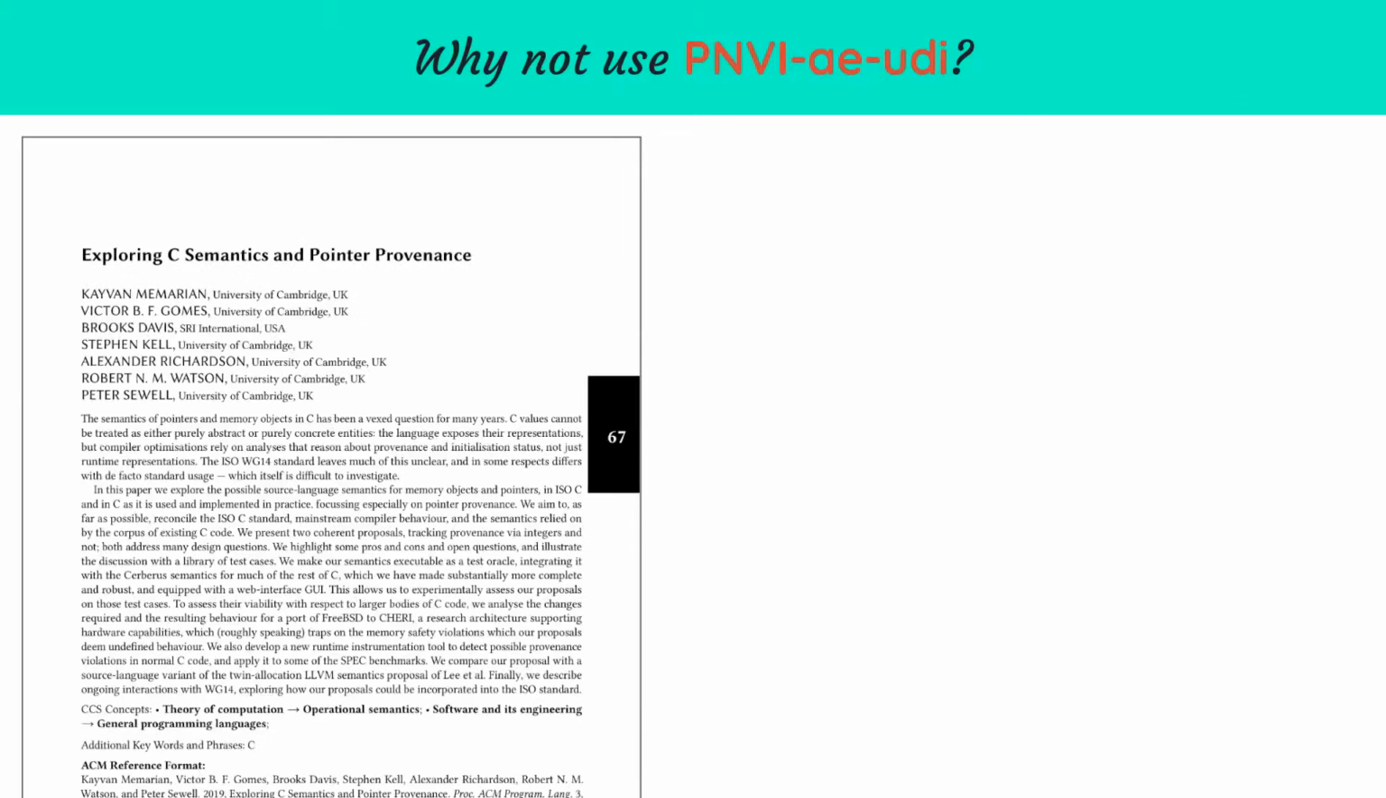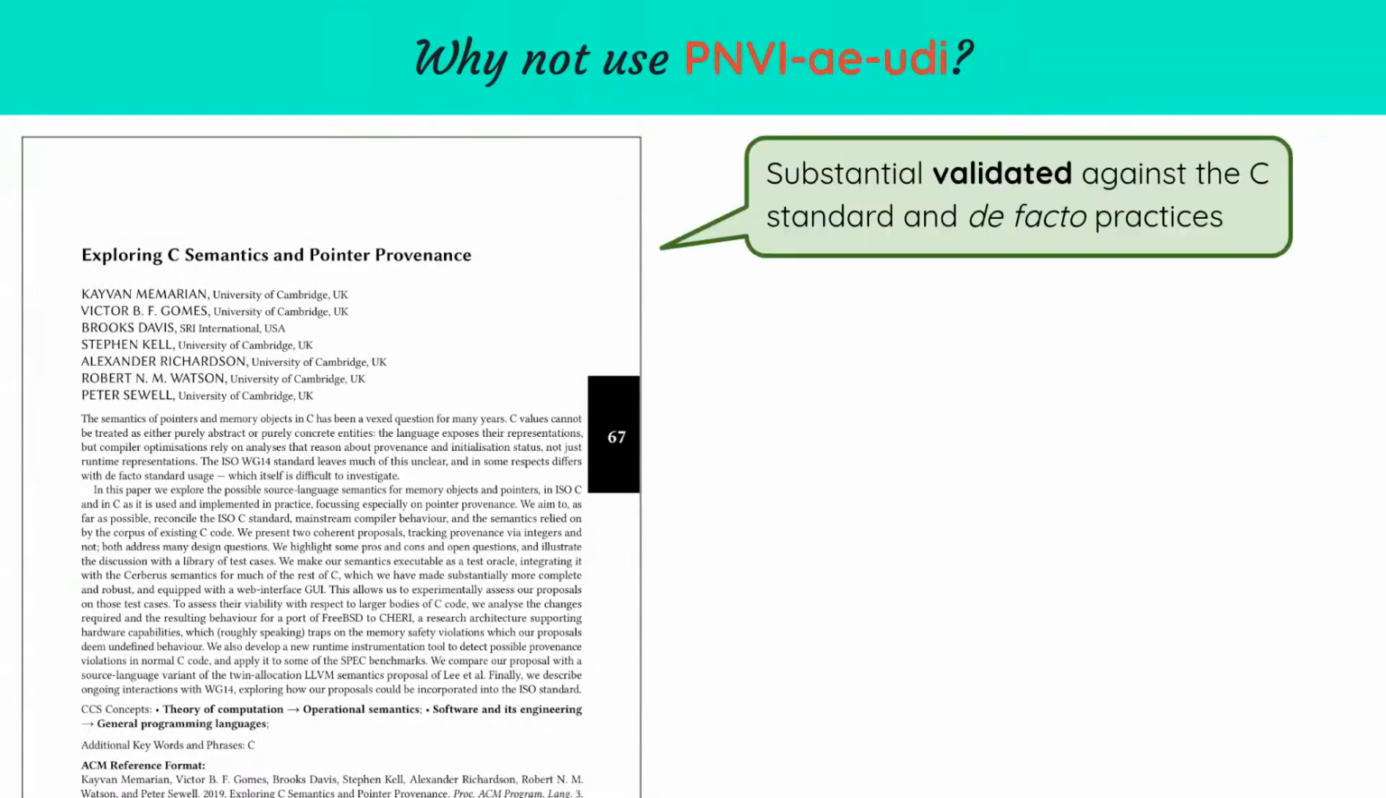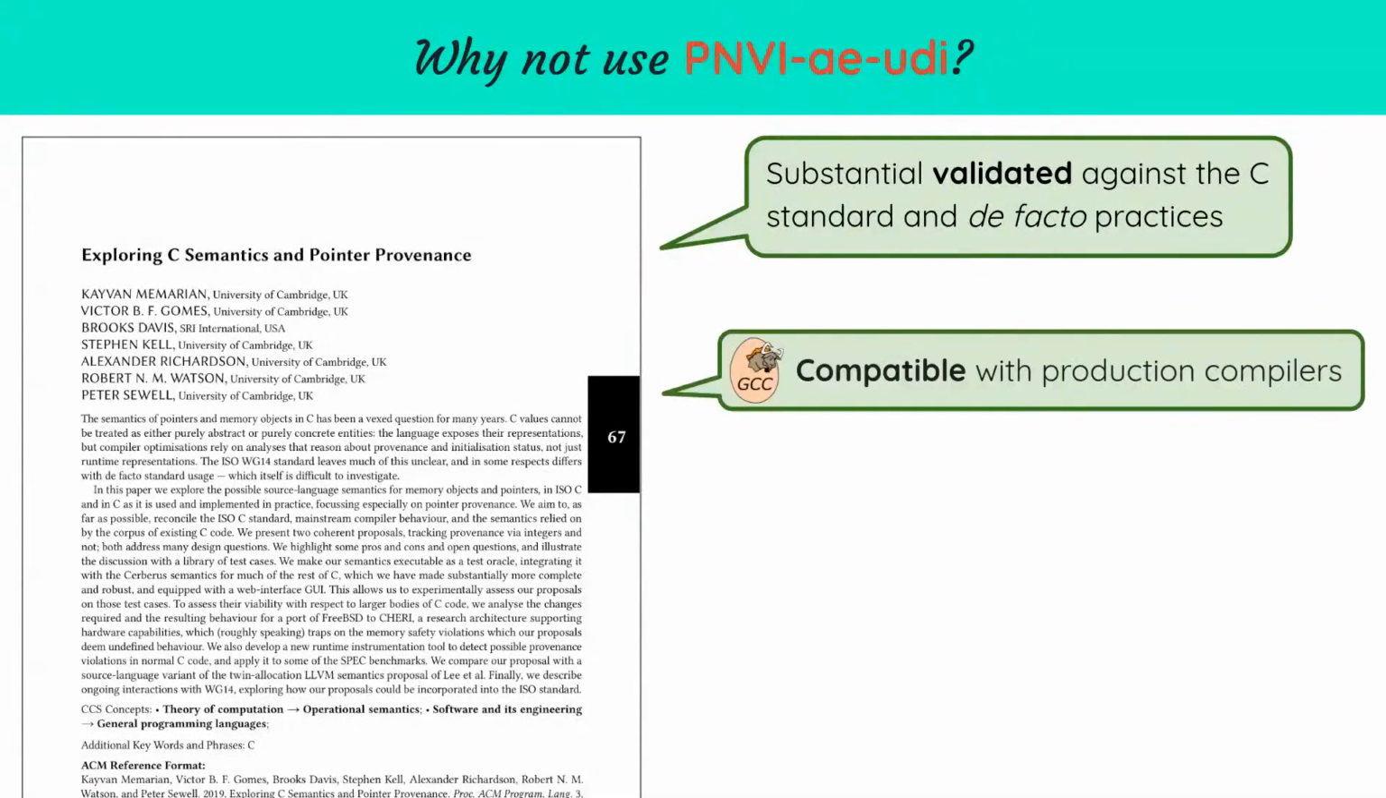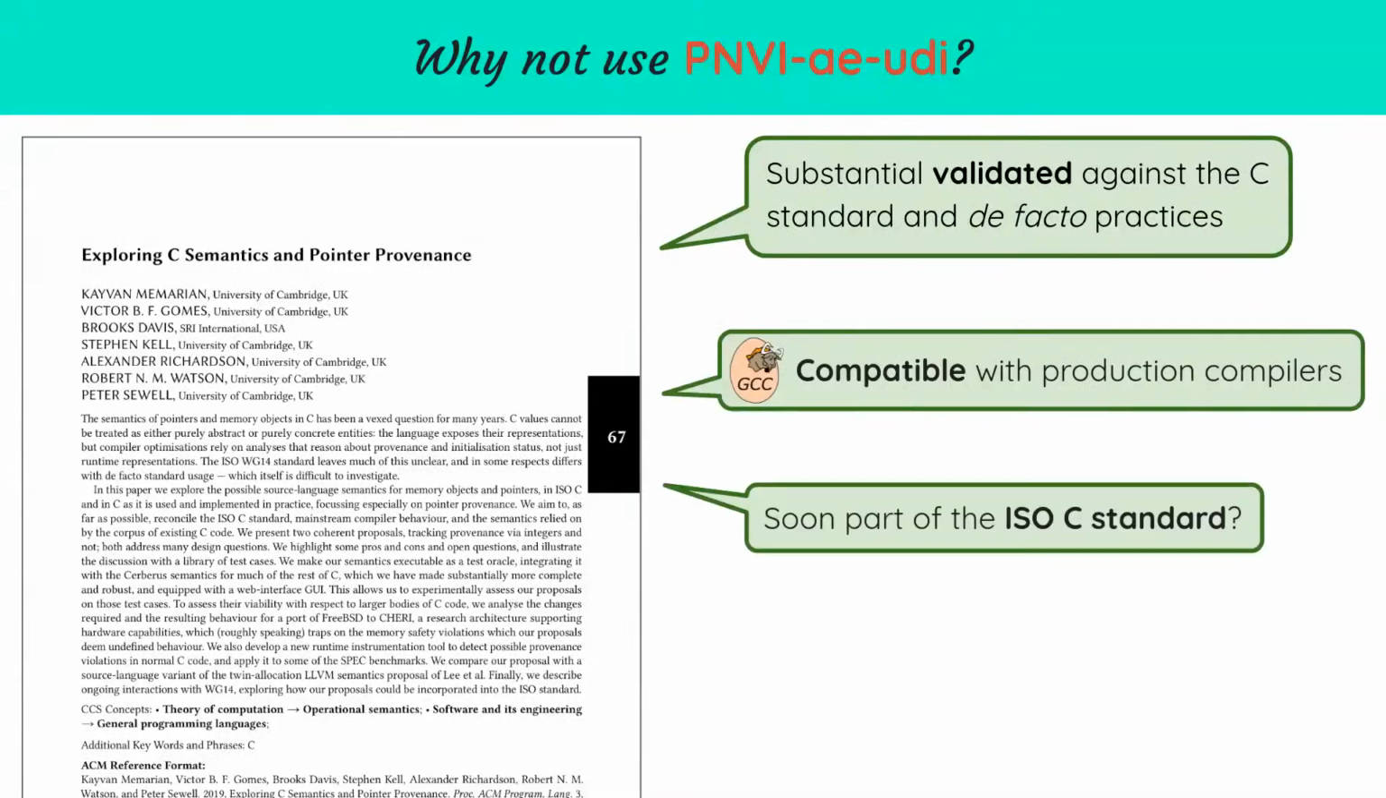So, if PNVI is already one of these nice Goldilocks models, why not just take the paper where it is described, implement it in a program verification framework, and get done with it? After all, PNVI is a pretty good model. It has been substantially validated against not only the C standard, but also de facto practices when they happen to diverge from it. It is also mostly compatible with optimizing compilers like GCC or Clang, and it might even become part of the C standard in the future. Or at least, it is currently the preferred option.